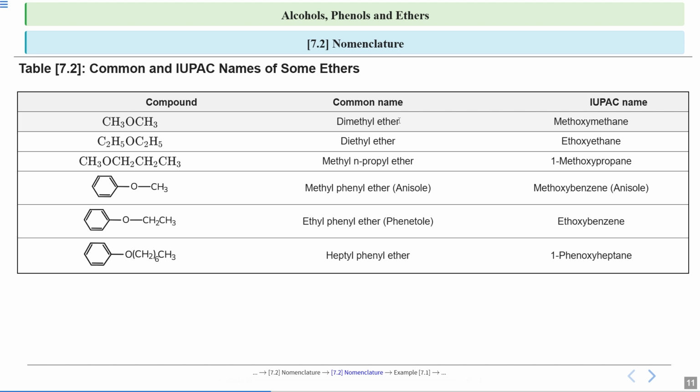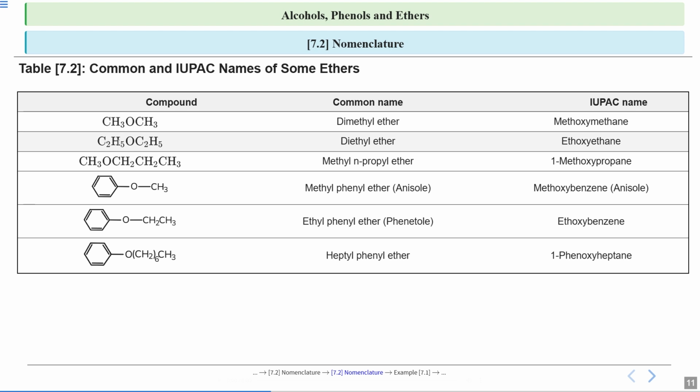See the IUPAC name. How will we write the IUPAC name? Alkoxyalkane. So since both sides contain only 1 carbon atom, it will be methoxymethane, because both sides they have CH3. So parent alkane will be methane and you will write methoxymethane. To this O, this 1 CH3 is attached. So it will be methoxymethane.